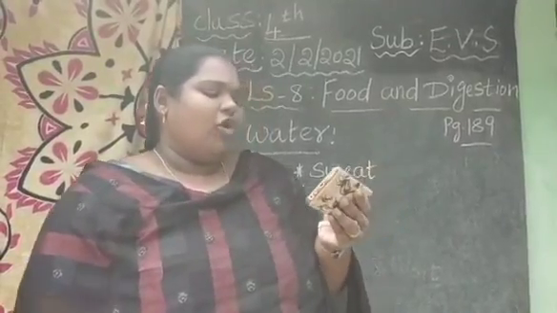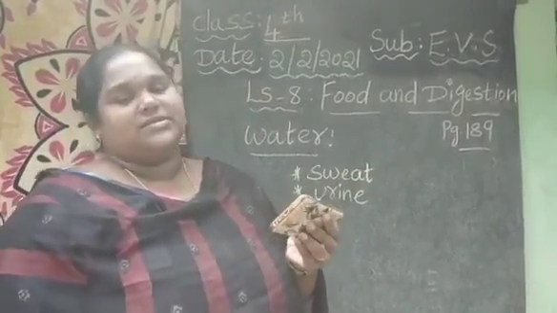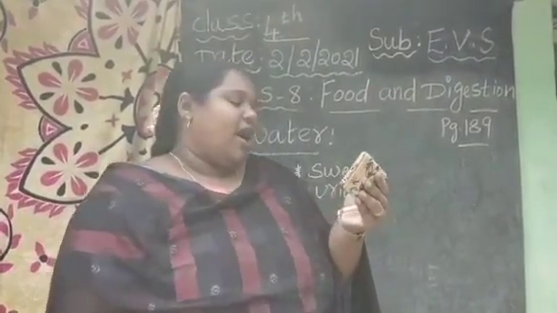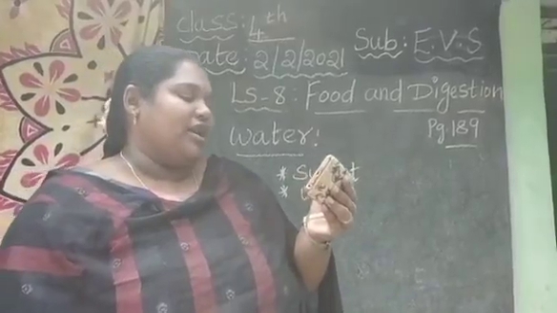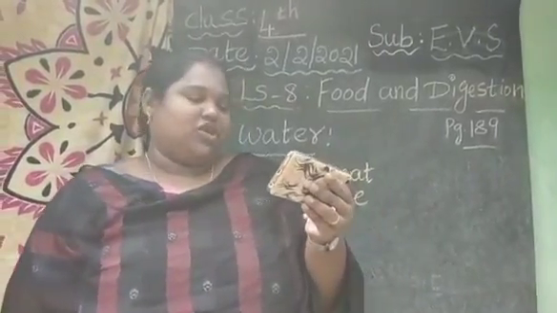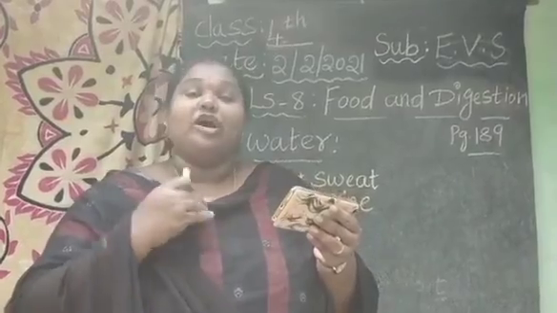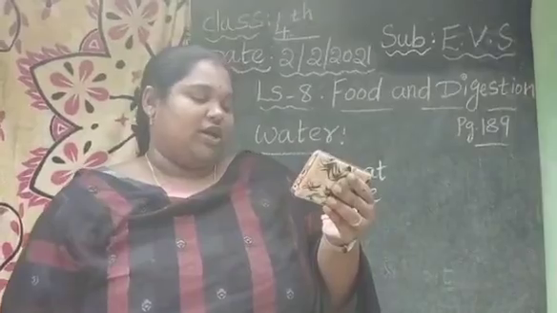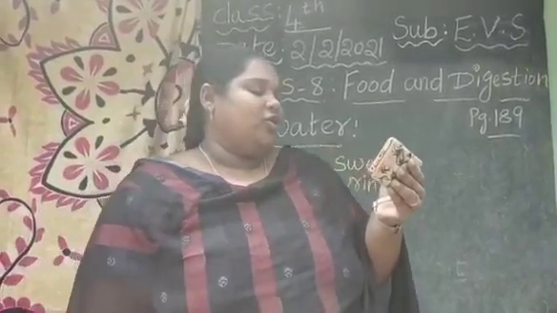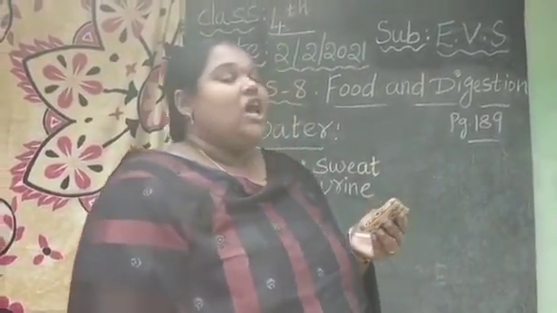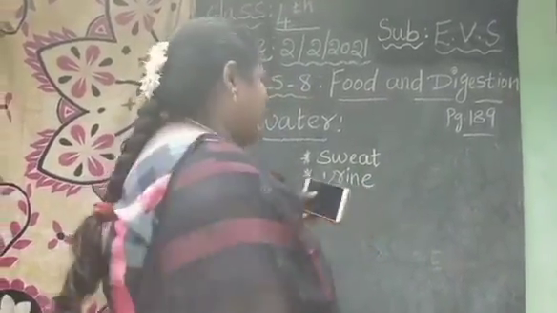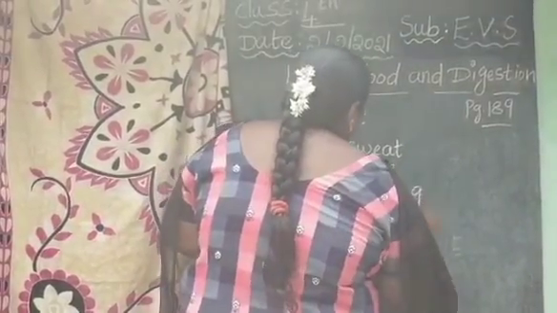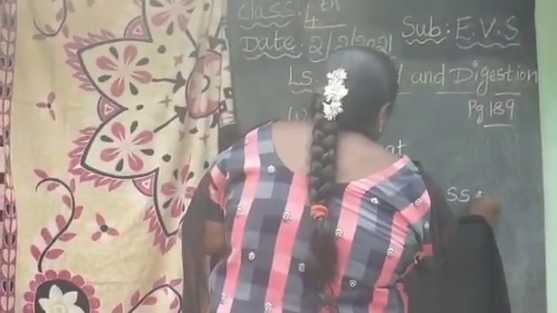Next, if the amount of water in our body becomes less, we feel thirsty. Water helps our body to work well and maintains our body temperature. We must drink at least 8 to 10 glasses of water every day. How many glasses should we drink every day? 8 to 10 glasses.